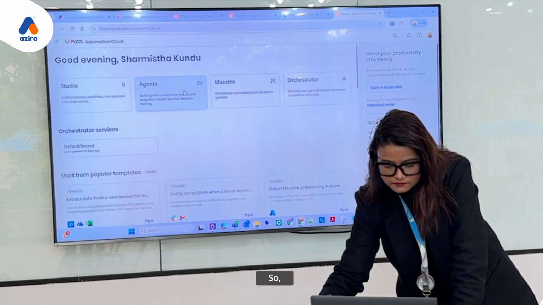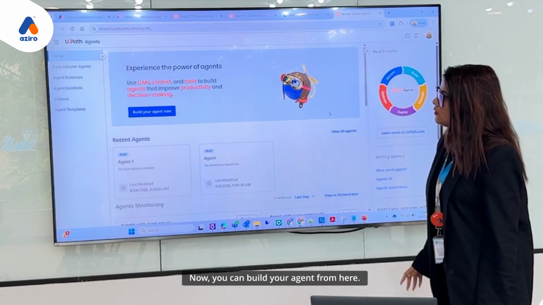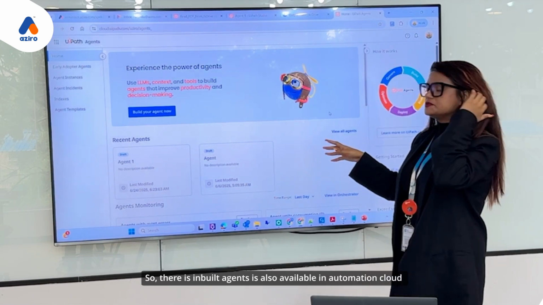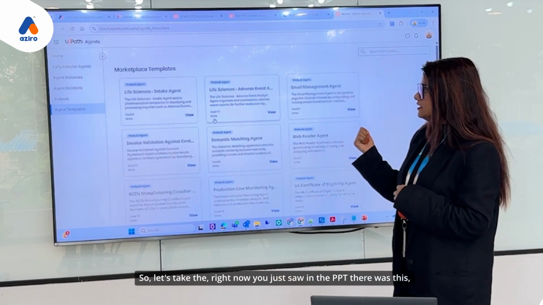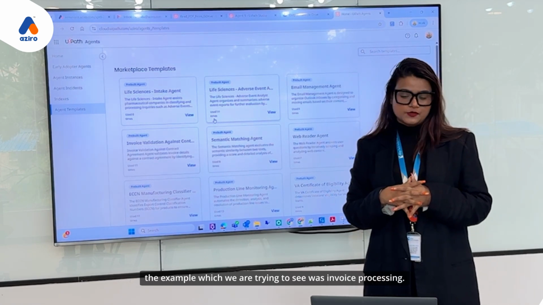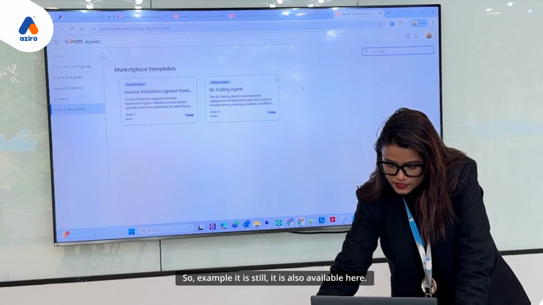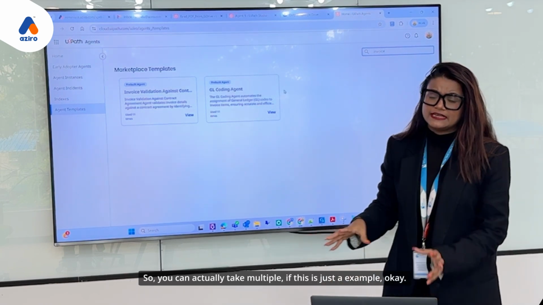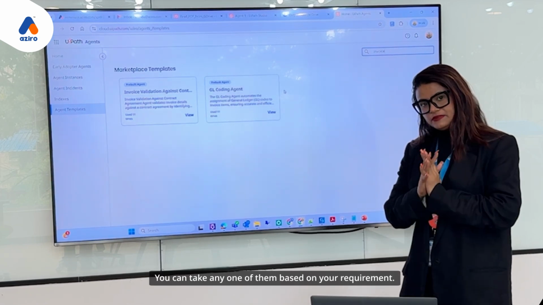So this is what the agents page looks like. You can build your agent from here. There are also inbuilt agents available in Automation Cloud under agent templates. For example, in the PPT you just saw, the example we are trying to see was invoice processing. That example is also available here: invoice validation against the contract agreement. There are multiple templates available, and you can take any one of them based on your requirement.